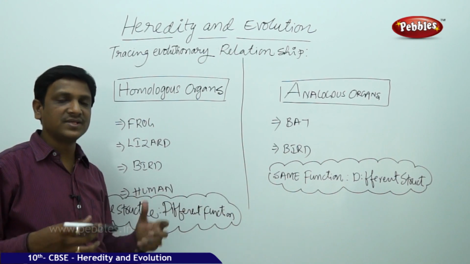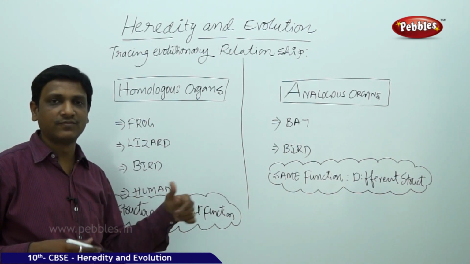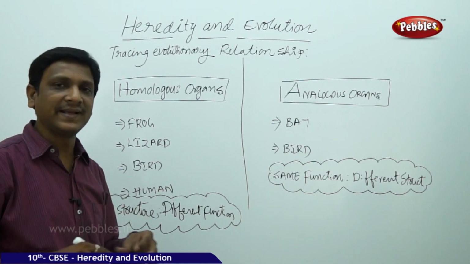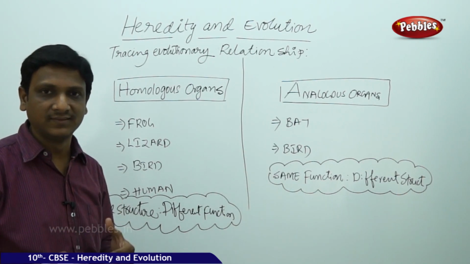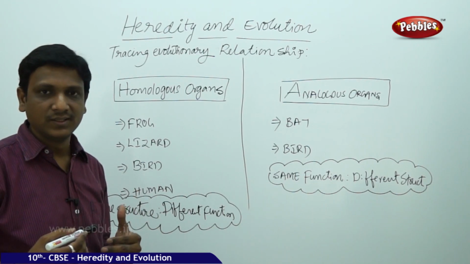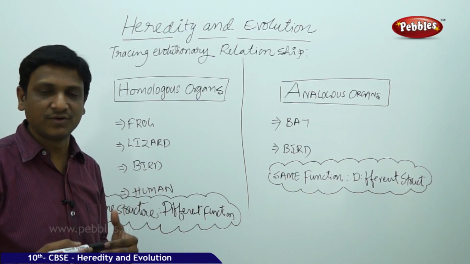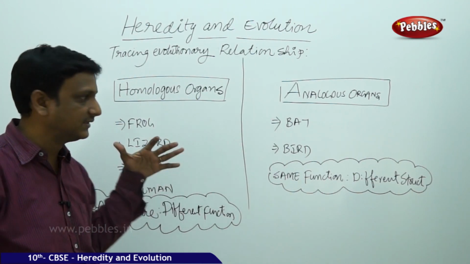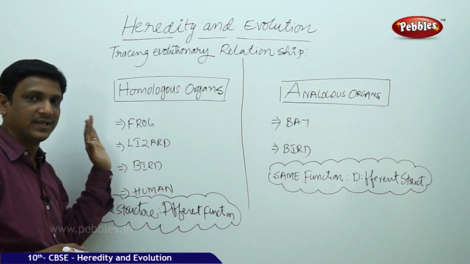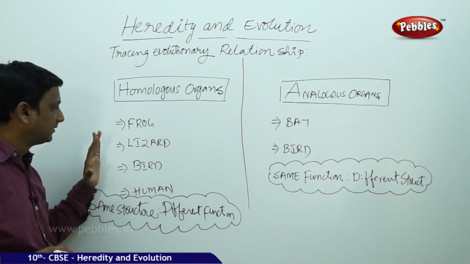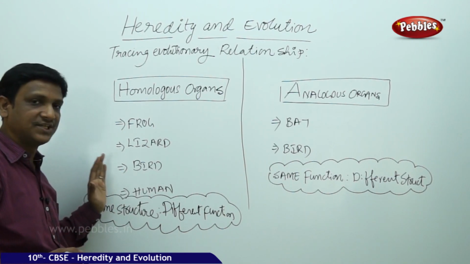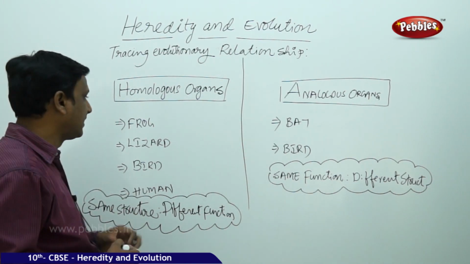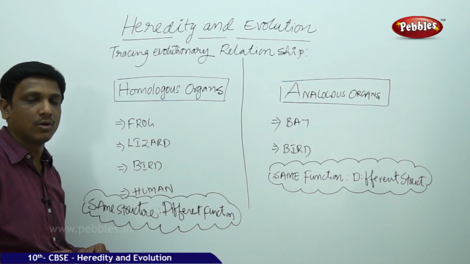This gives an idea that these all have evolved from a common ancestor. It doesn't mean that in all cases organisms with homologous structure of organs necessarily evolved from a common ancestor, but this gives an idea. In most cases, the presence of homologous organs indicates that these have evolved from a common ancestor.